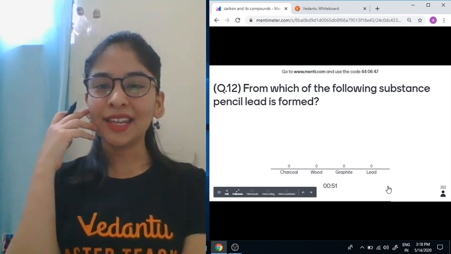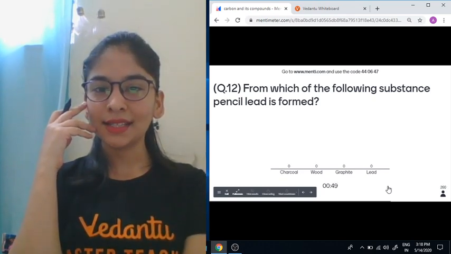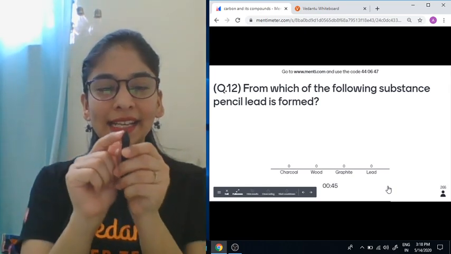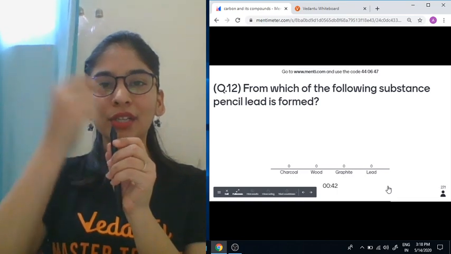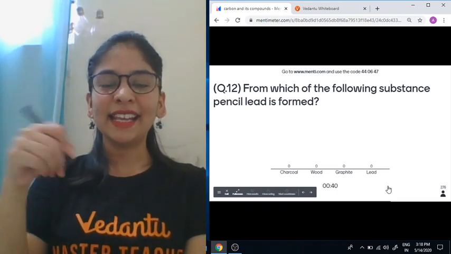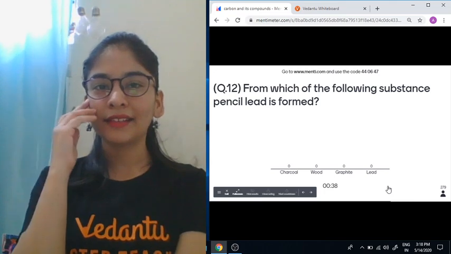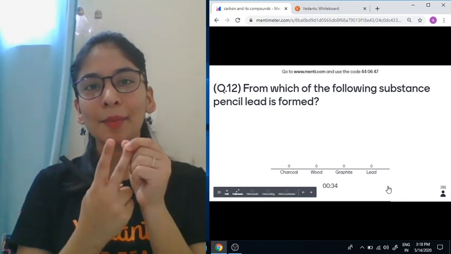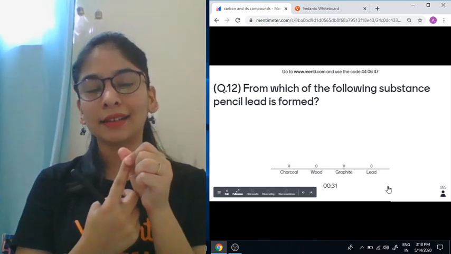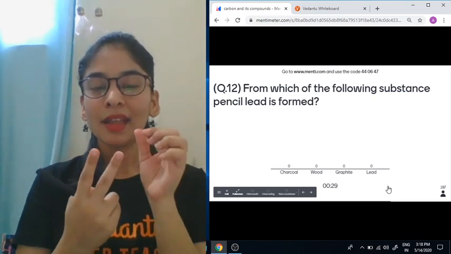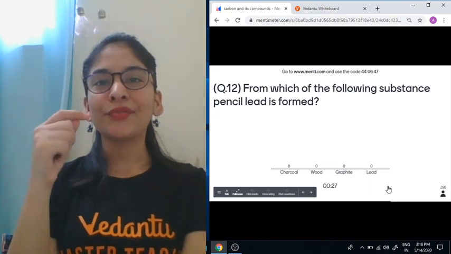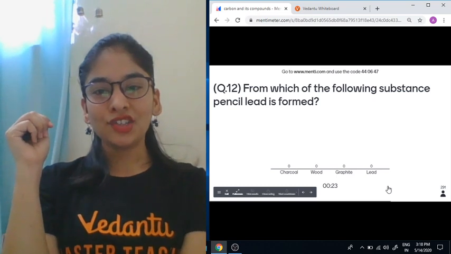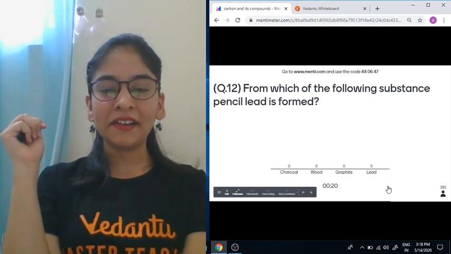So, students' question is: from which of the following substances is pencil lead formed? This is not the pencil though. You know that lead is that sharp thing you put in the pencil and that gives you that grayish black color. So, that is a mixture of two things. One is derived from the carbon and one is basically sand. Okay, sand, silica, mud, mixed with one of the carbon allotropes. What could it be? Charcoal, wood, graphite or lead.